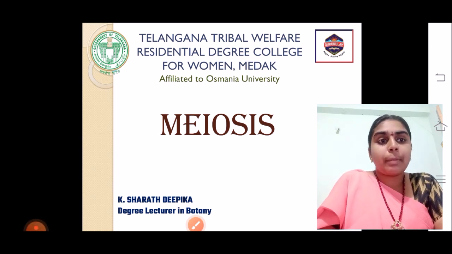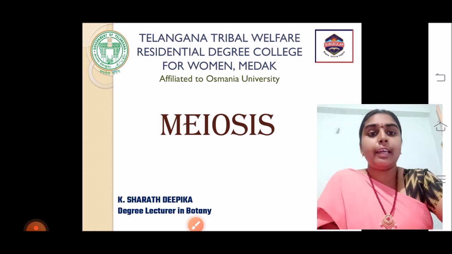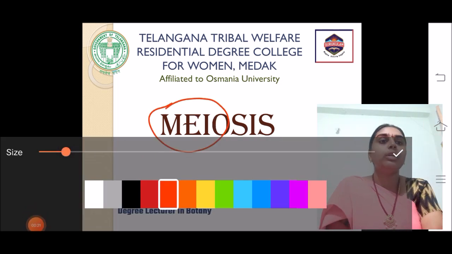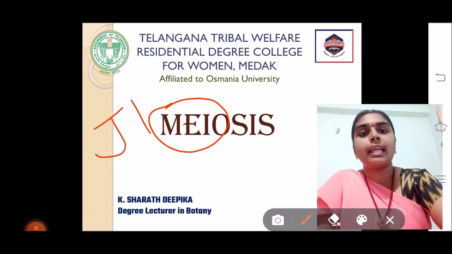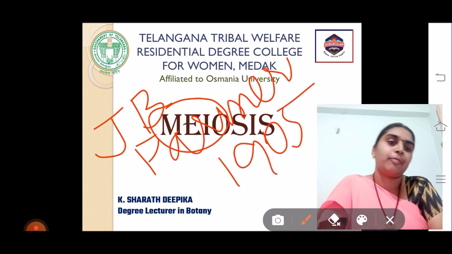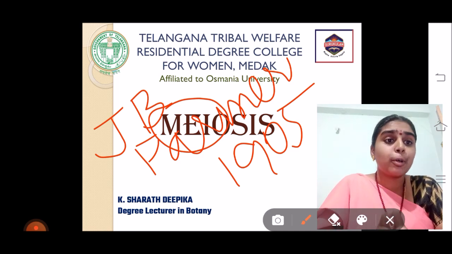For the session today, my topic is meiosis. Meiosis is a reduction division. Meiosis means to reduce or to diminish. This term was first coined by a scientist named J.B. Farmer in the year 1905. So meiosis means reduction division. That means the number of chromosomes in the cell is going to divide and reduce into half.